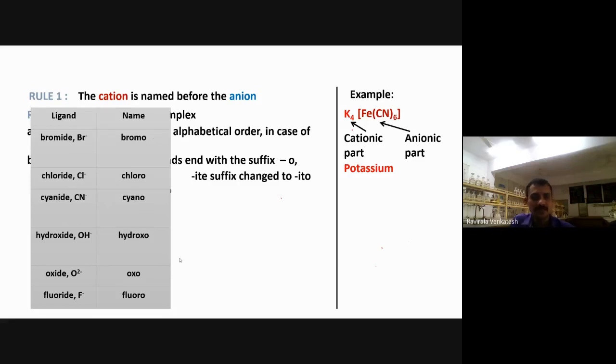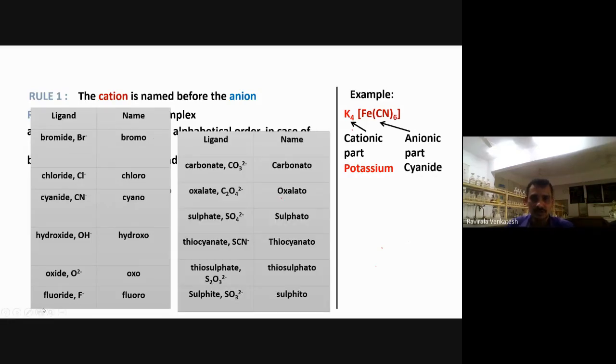Many ligands are there. Let me see different ligands here. Second type, ate now we see. Carbonate: ate becoming what? Ato. Carbonato. Again, oxalate converting into oxalato. Sulfate converting into sulfato. Thiocyanate, thiocyanato. Thiosulfate, thiosulfato. Sulfite, sulfito.